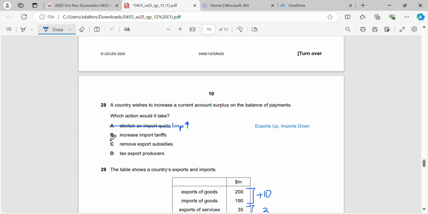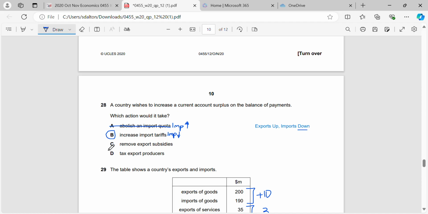If we increase import tariffs, what is that going to do? That's going to restrict imports. Sorry, thought I was looking at C there. So if we restrict the level of imports, what's going to happen? The level of imports will go down, and we can match that up to what we know should happen over here for an increase in the surplus, which is exactly that.